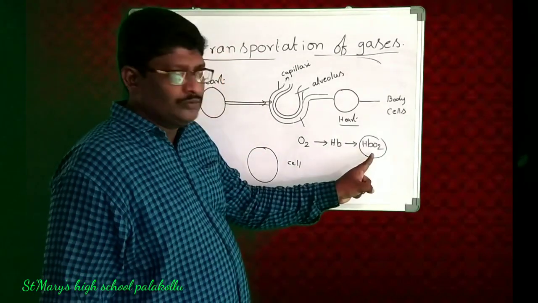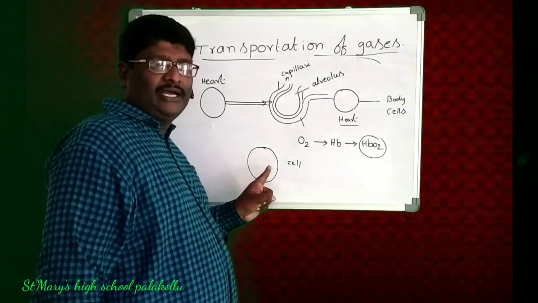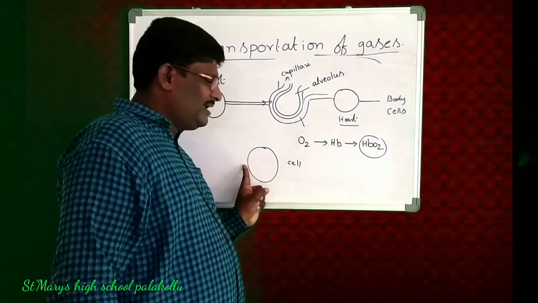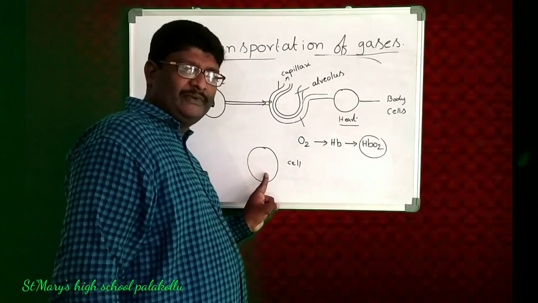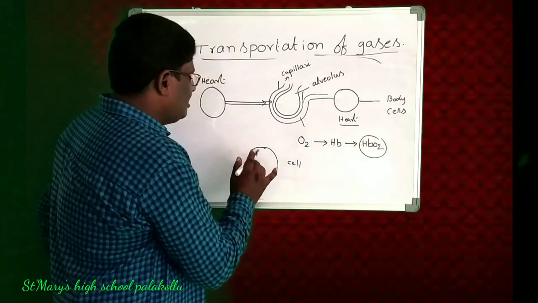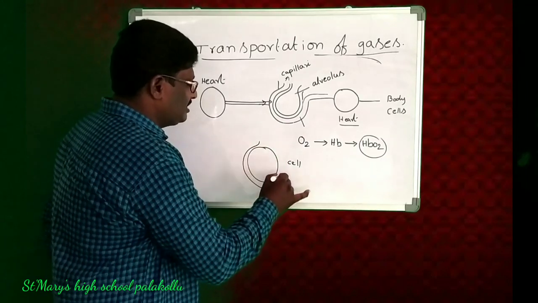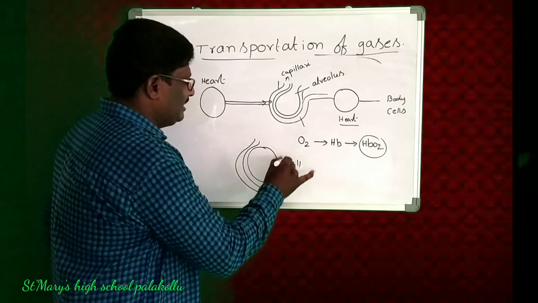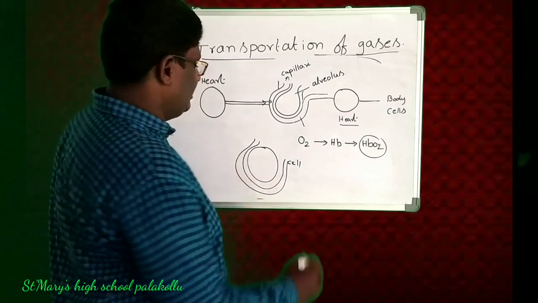When the HbO2, oxyhemoglobin, reaches the cells, the gas exchange also takes place. Here the cell is also surrounded with blood capillary. This is the cell, this is the blood capillary.